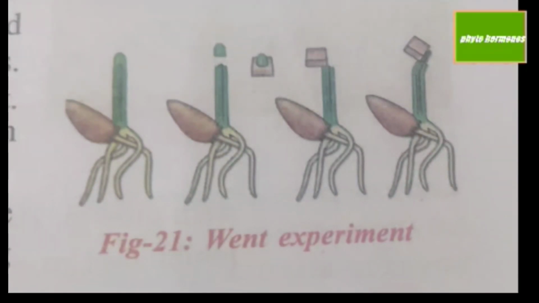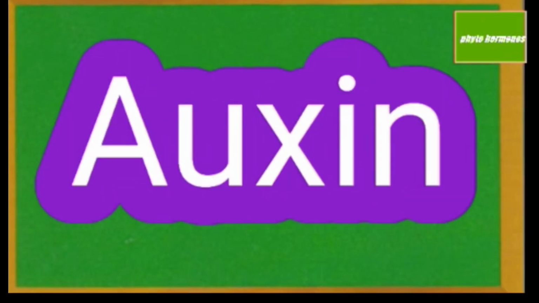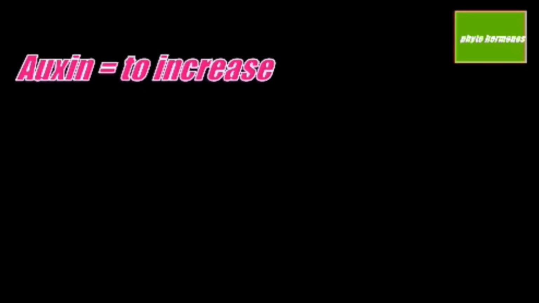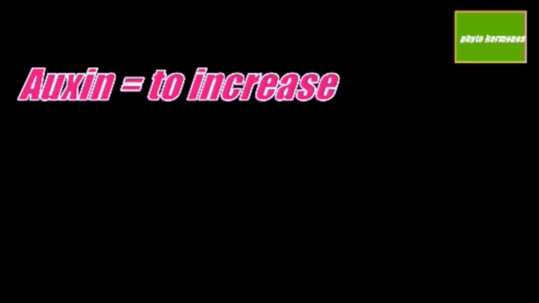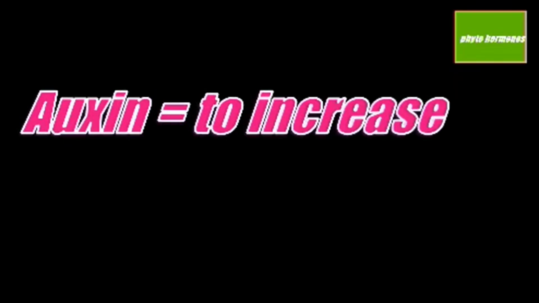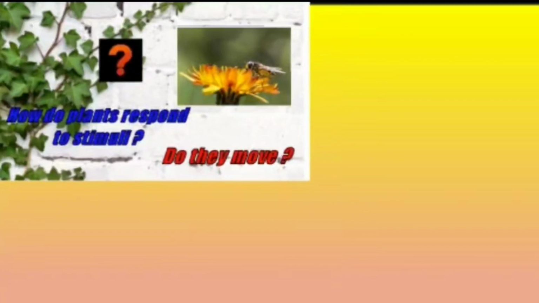Went interpreted that the coleoptile tip exerted its effect by means of a chemical stimulus rather than a physical stimulus such as an electrical impulse. This chemical stimulus came to be known as auxin. In this way, the first plant hormone, auxin, was discovered by Went. In Greek, the word auxin means to increase.